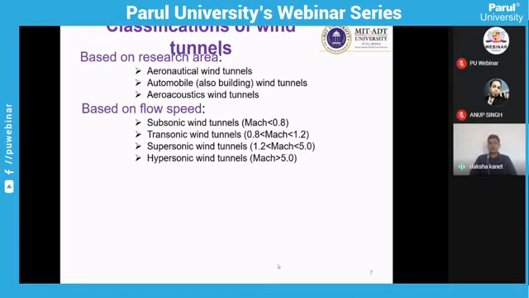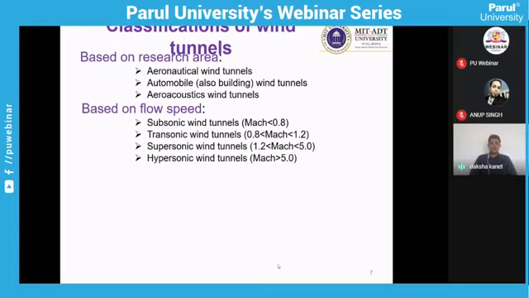Again, subsonic wind tunnels have low speed and high speed types. Low speed wind tunnels have very low Mach number. Transonic wind tunnels deal between subsonic and supersonic, that is, Mach number between 0.8 and 1.2. Supersonic wind tunnels deal between Mach 1.2 and Mach 5, and above Mach 5 are the hypersonic wind tunnels.